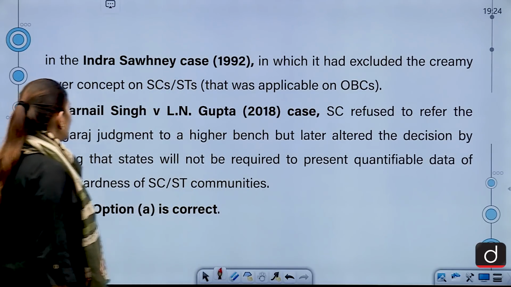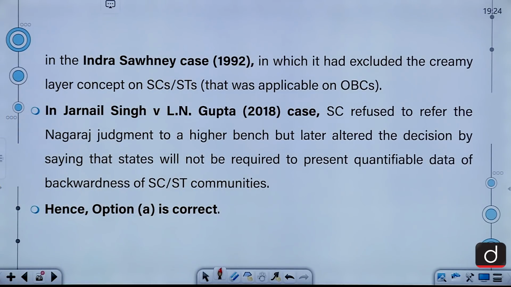In the Jarnail Singh versus Lachhmi Narain Gupta case of 2018, the SC refused to refer the Nagraj judgment to a higher bench, but later altered the decision by saying that states will not be required to present quantifiable data on the backwardness of SC/ST communities.